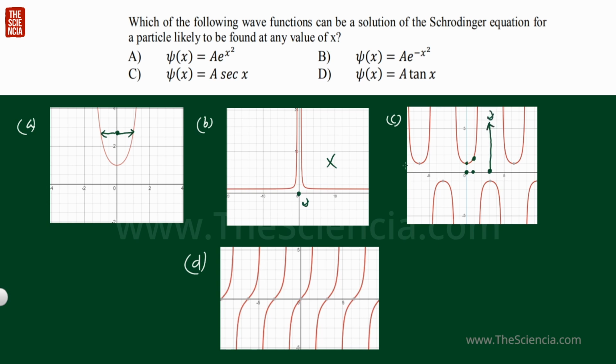So this one is also not a possible wave function. And option D, it is a tan function, and you know, for a tan function, when the particle is at this position, the wave function is definite, but when the particle is at this position, the wave function value will be infinity. So this is also not a possible solution for a particle.